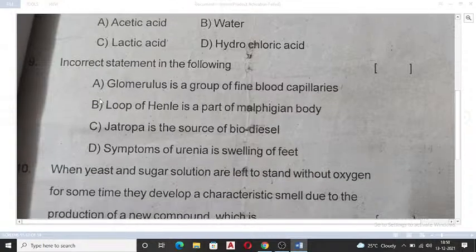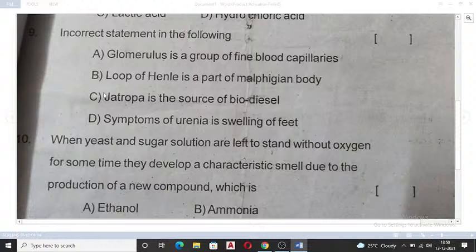And the ninth one: the incorrect statement in the following. Let's see what is the incorrect statement. Glomerulus is a group of fine blood capillaries. Loop of Henle is a part of Malpighian body. No. Jatropha is the source of biodiesel. Yes. Symptoms of uremia is swelling. Yes. Glomerulus is a group of fine blood capillaries. Yes. But loop of Henle is not a part of Malpighian body.